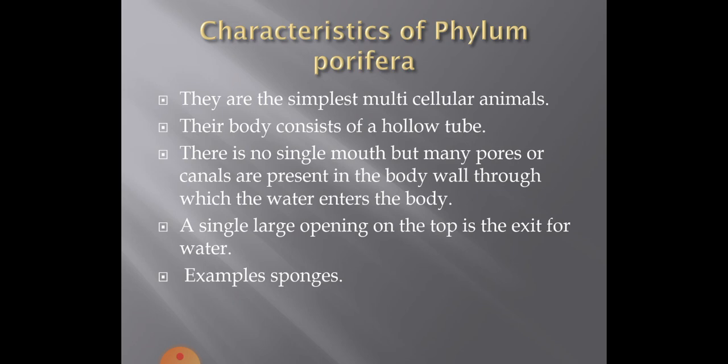There is no single mouth, but many pores or canals are present in the body wall through which the water enters the body. A single large opening on the top is the exit for water. An example is sponges. Sponges are mostly found in seawater. However, a few species are common in fresh water also.